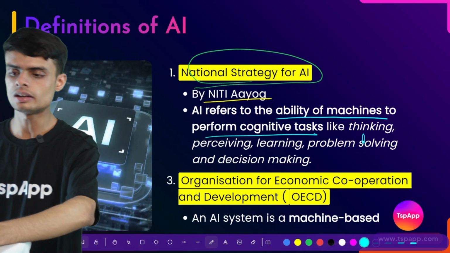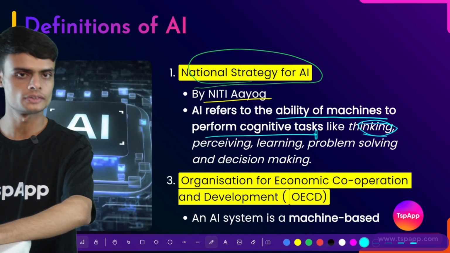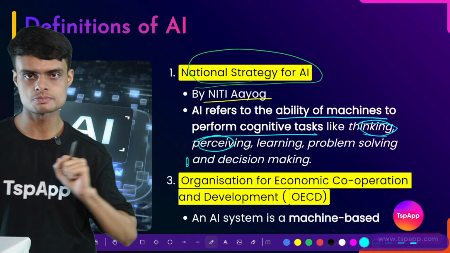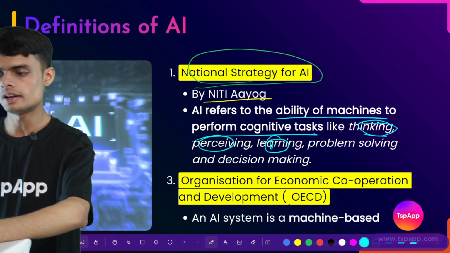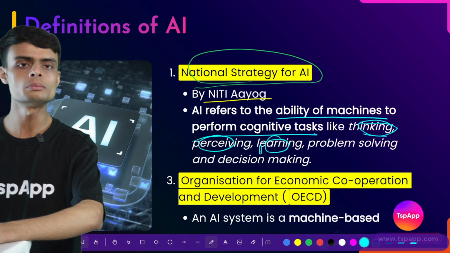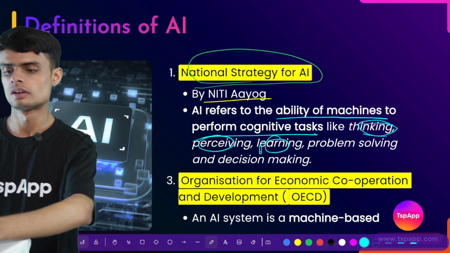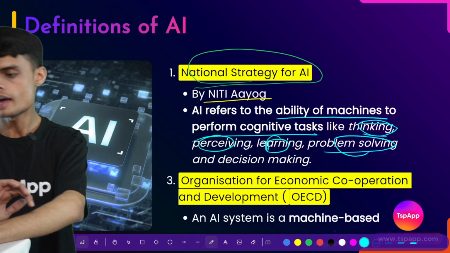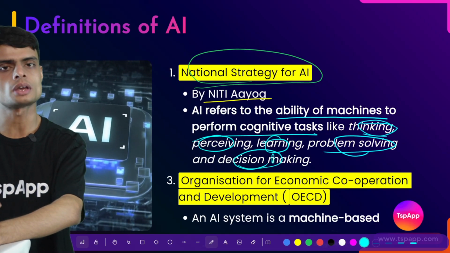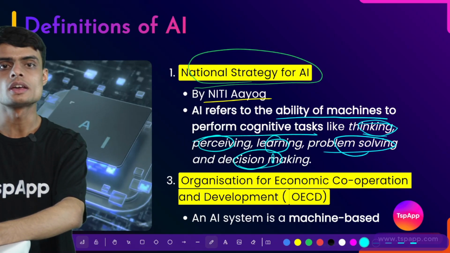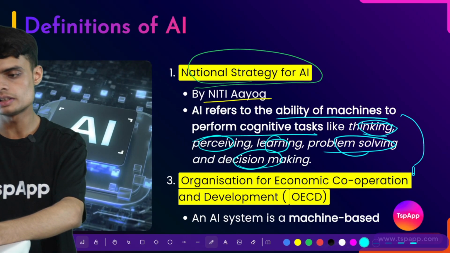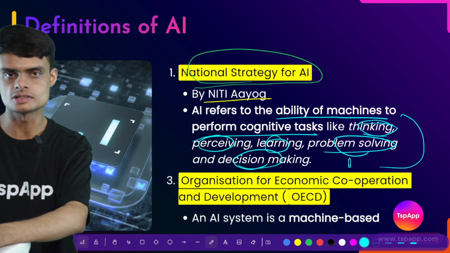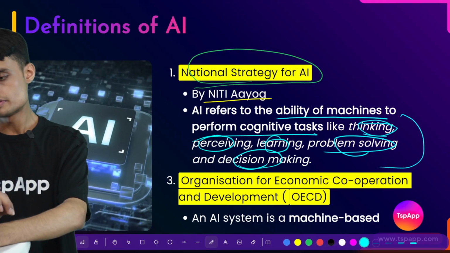We have thinking, perceiving, understanding everything around us, learning from past experience, problem solving, and decision making. If a machine has the ability to do these things, then we call it artificial intelligence. The definition was very simple.